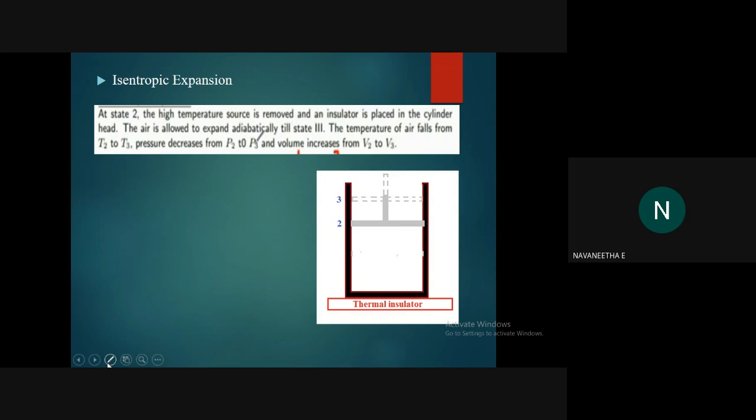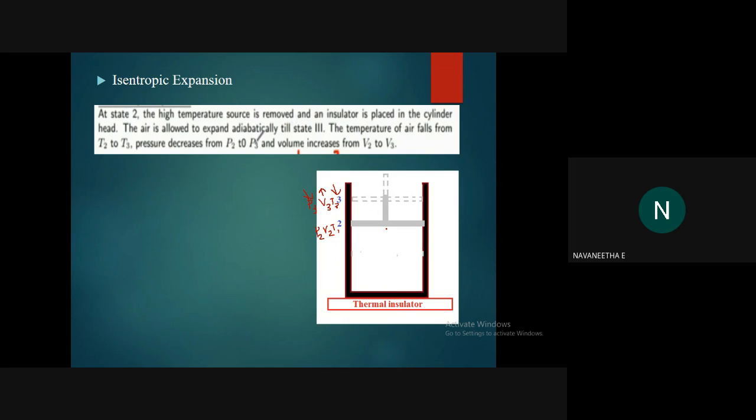Then what will happen to the pressure, temperature, and volume? Volume increasing, temperature and pressure decrease. Yes, good. That is P3, V3, and T3. Here pressure decreases, volume increases, and temperature decreases. Temperature decreases because volume is rising, so automatically temperature will decrease.